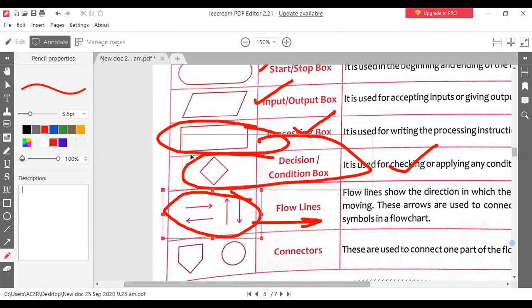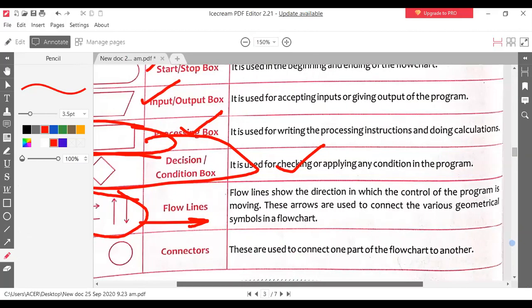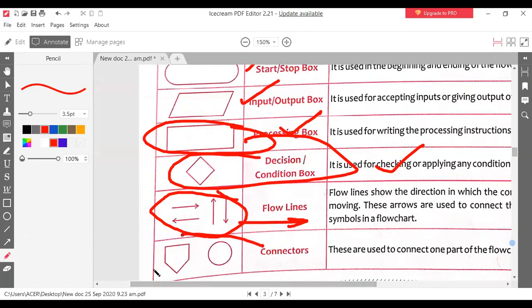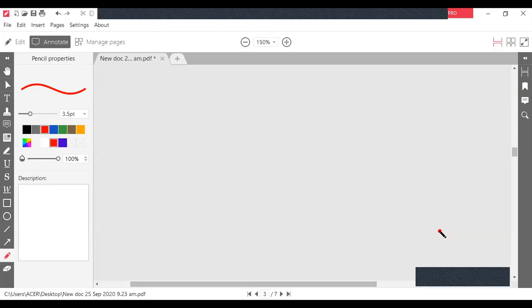Is it clear to you? Yes, sir. Next one is the connector. These are used to connect one part of the flowchart to another. We will discuss it later. I think this is not in your syllabus, so I will not discuss it. Apart from the last one, I will discuss each and everything. Okay?